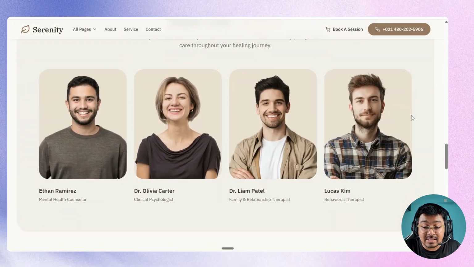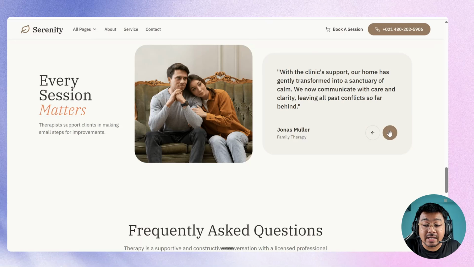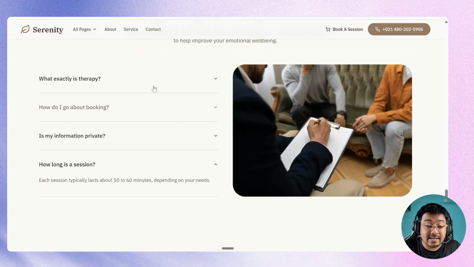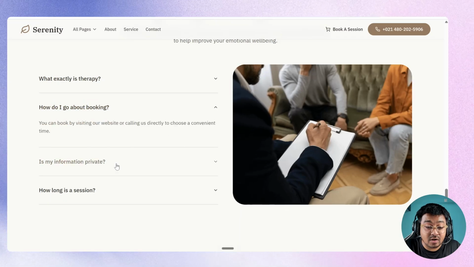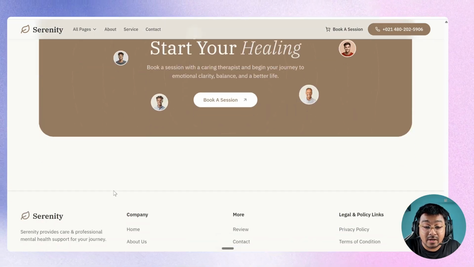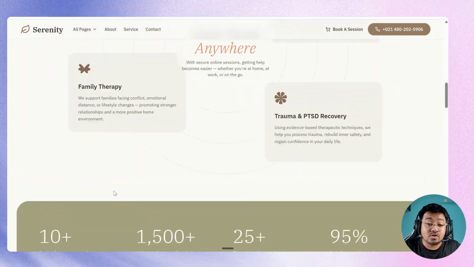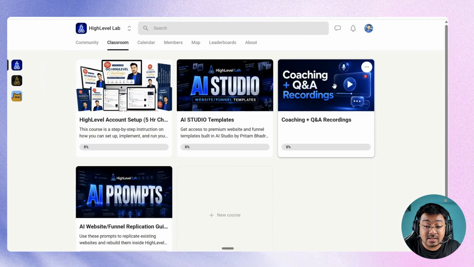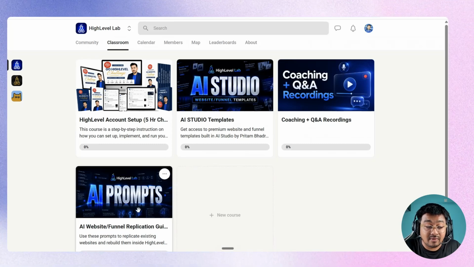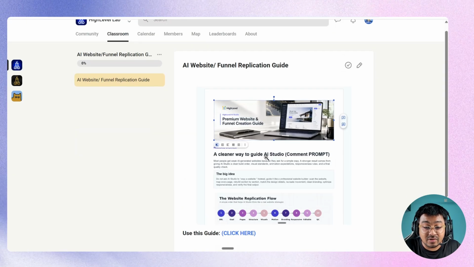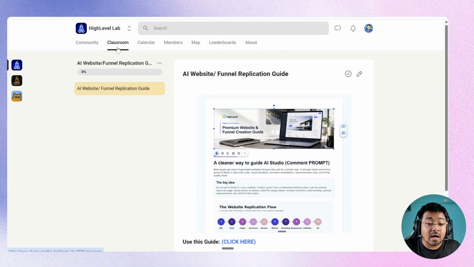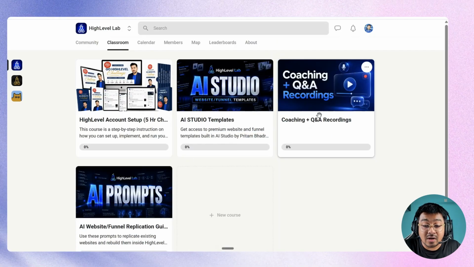The kind of quality this brings to your website and your ability to learn is crazy good, because when you create these kinds of professional websites for your clients, they're going to be happy, they're going to pay you money, and they are going to stick to your software. Now, this is what I want to produce. Not just that, we also have AI prompts where I show you how you can duplicate this inside your HighLevel account. So as you can see, with this particular AI guide, you'll be able to duplicate it inside your HighLevel account. And along with this, we also have the recordings.